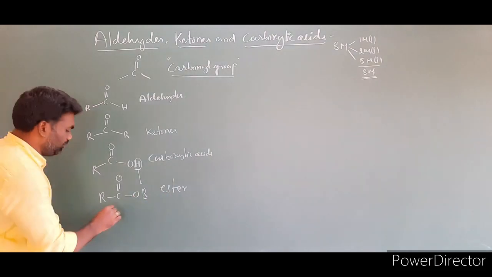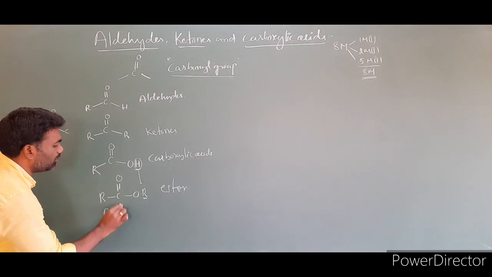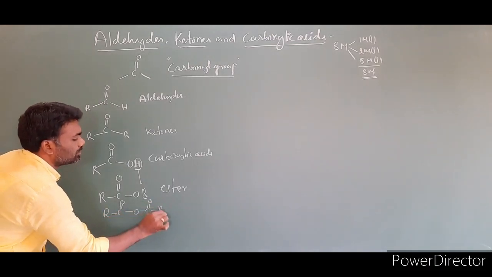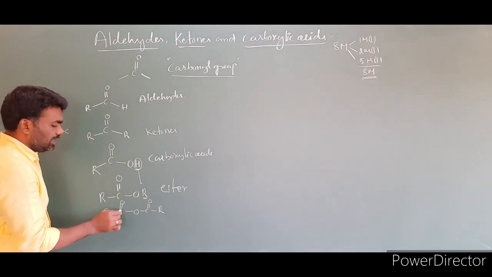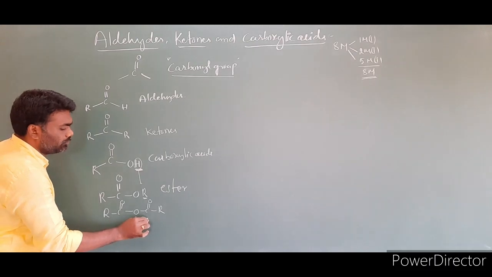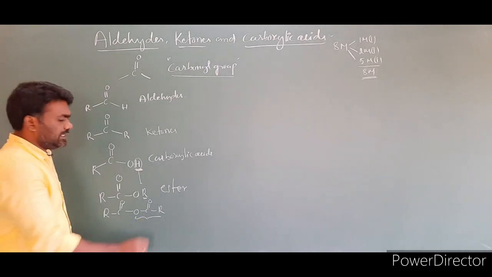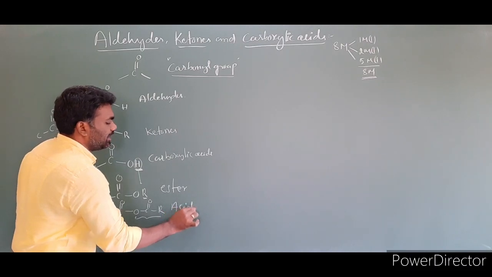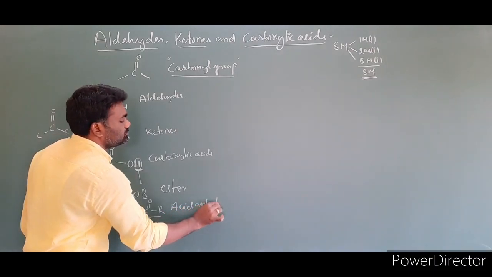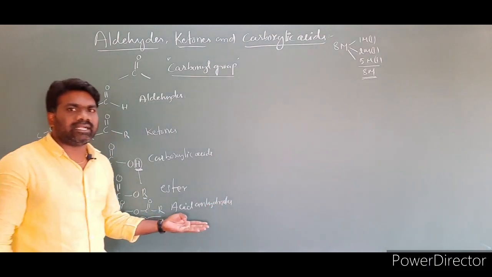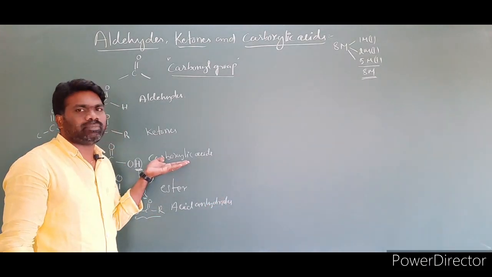Another one I am taking is R C double bond O, C double bond O R. If you remove the hydrogen from the carboxylic acid and substitute it with an acyl group, these are called acid anhydrides. Acid anhydrides are also derivatives of carboxylic acids.